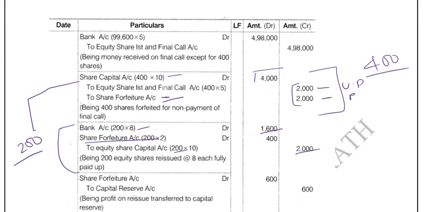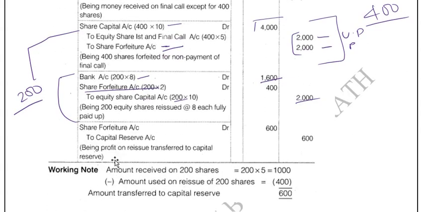And now you must remember that the balance in the forfeiture account will be transferred to capital reserve. In the previous video I said what is reserve capital and capital reserve. Capital reserve is something which will be taken from your share forfeiture account. So you must see that 200 shares, what is the forfeited value? Total 400 value 2000 rupees. For 200 shares it is 1000 rupees, isn't it? For 400 shares it is 2000.